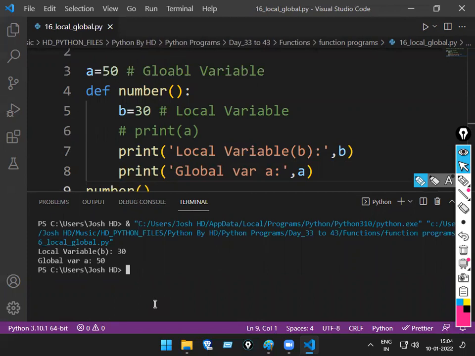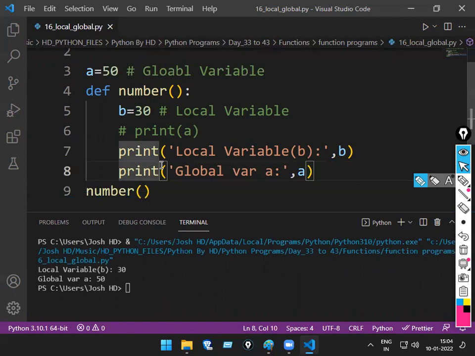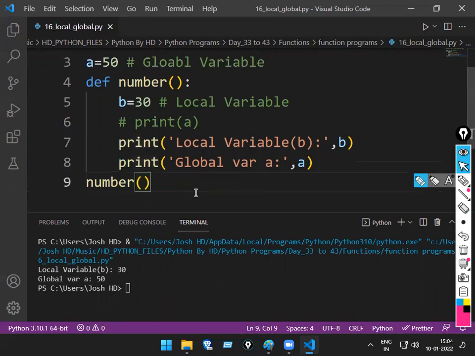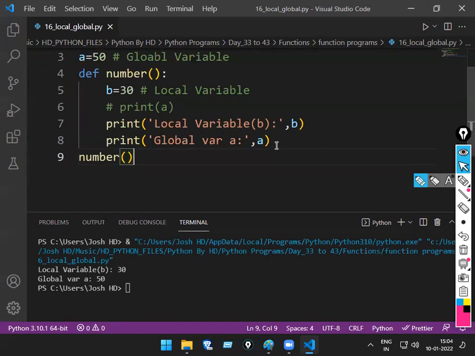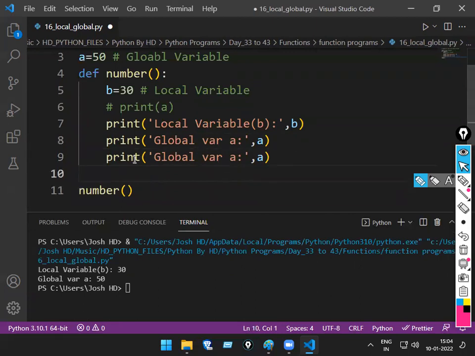Okay. Yes or no? Now, can I use this 8th line outside the function also? Yes. Copy, Control C. We'll call it before or after. I'll be applying various logic now. First, I'll call inside the function only and outside here. Okay. Both work. But who will get the preference?